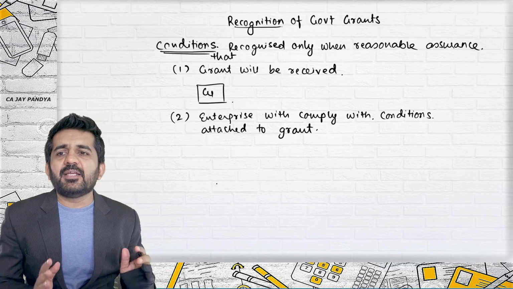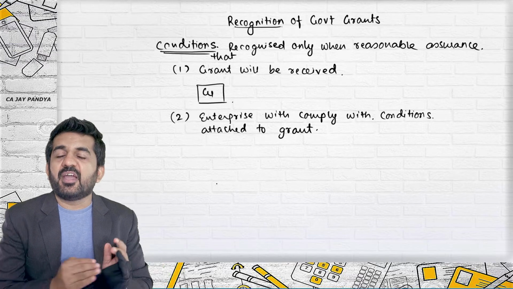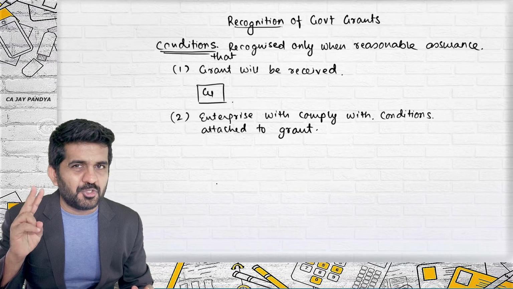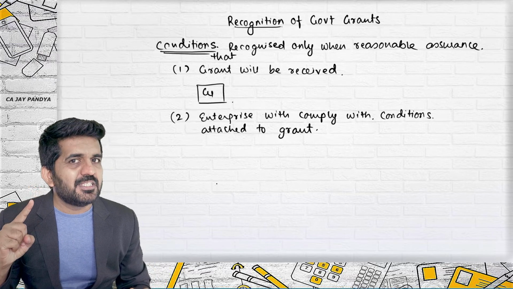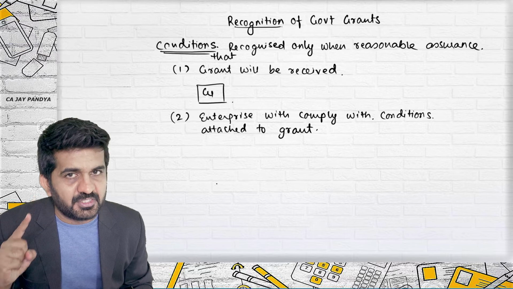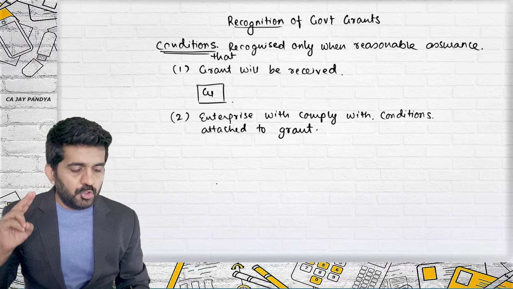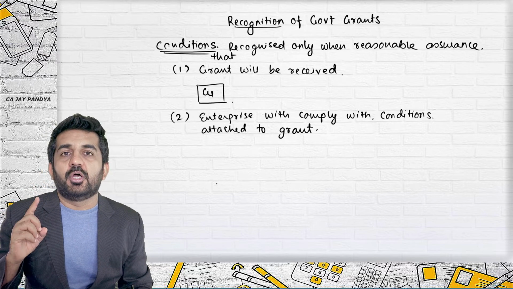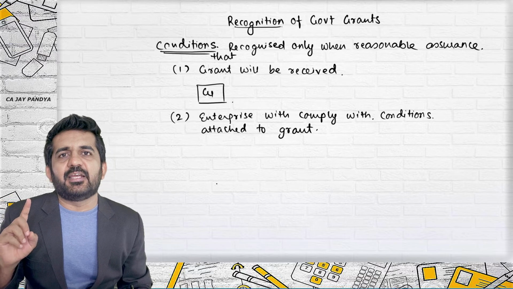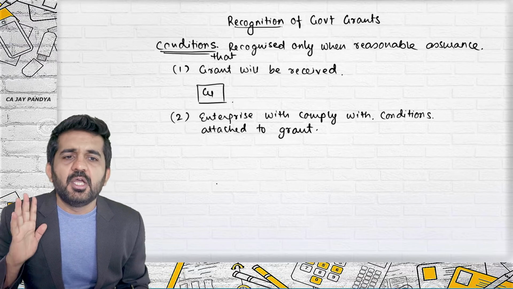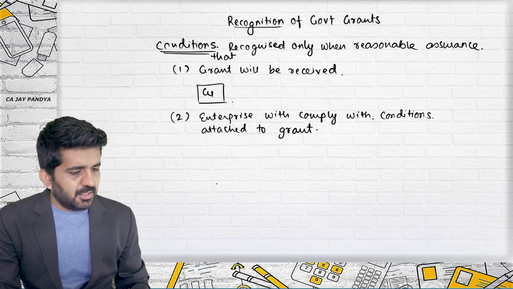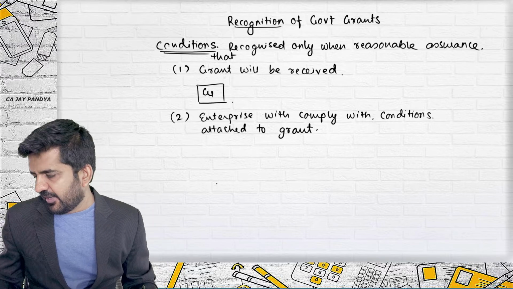So when any practical question is asked on recognizing government grants, two things should be understood. Number one, there should be reasonable certainty that the government grant will be received. Number two, there should be reasonable assurance that the enterprise will comply with all the conditions attached to the grant. This is recognition of government grant.